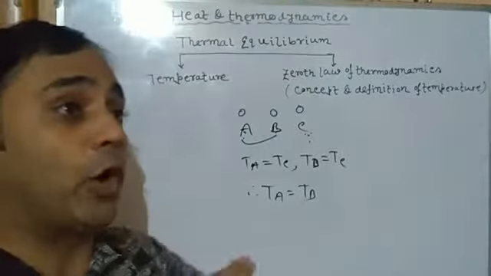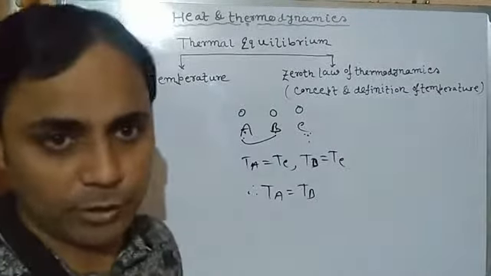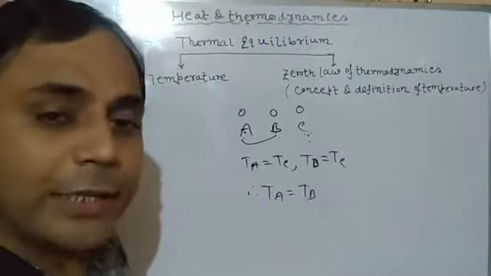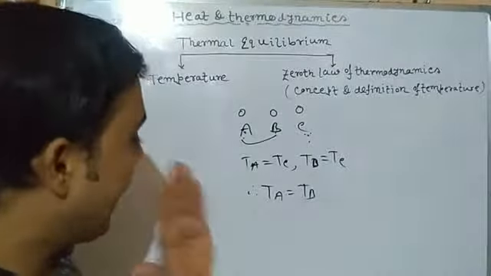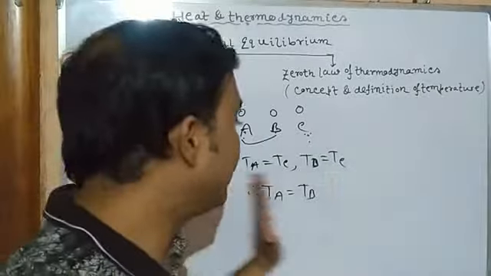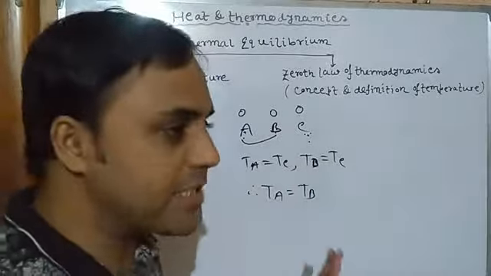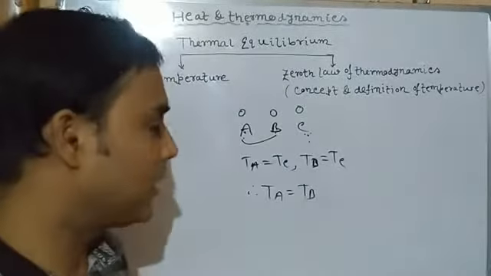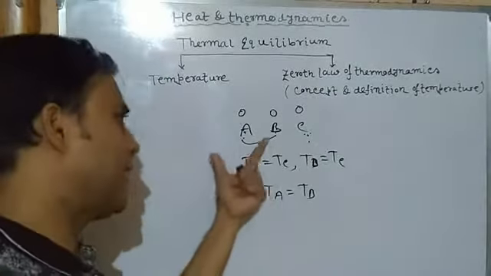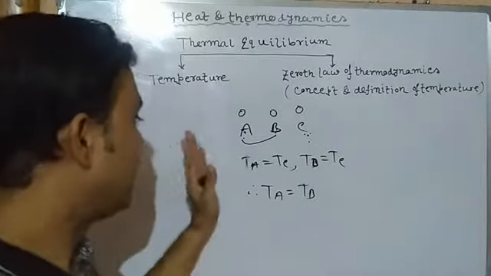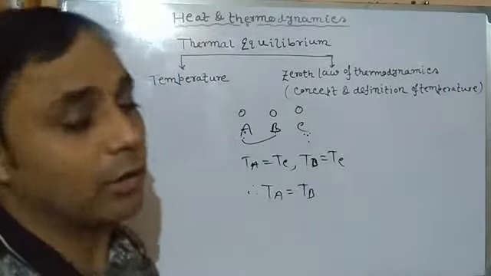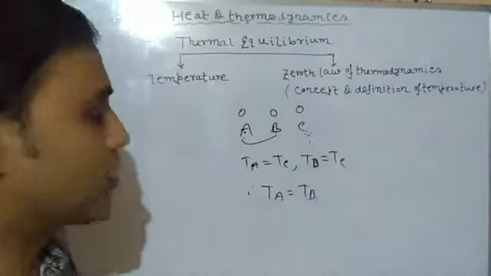It is not applicable for each and every concept. It also has some limitation. You cannot say that it is a universal law with blind eyes; there is no question of its universality. Why? I am explaining. A is the brother of C, B is the brother of C, means A is the brother of B, both are brother. Temperature of A and C are equal, B and C are equal, then temperature of A and B are also equal. Okay, up to this okay. But this is not universal truth.